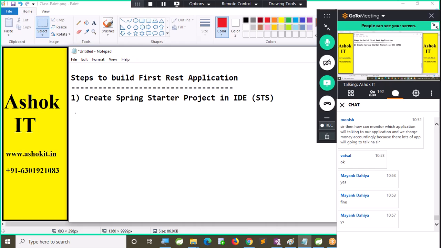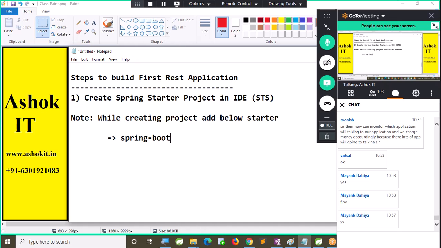Now, note, while creating project, add below starter. What is that starter? Spring Boot starter web. This is the one starter dependency we are going to add.